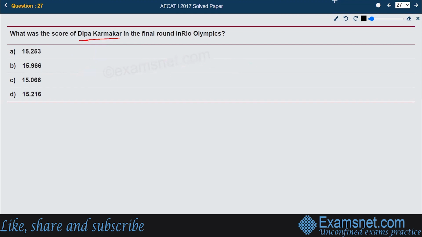What was the score of Deepa Karmakar in the final round in the Rio Olympics? The right answer is option C, 15.066. This was her score, and she could get a silver medal out of that. The maximum score was 15.966. The one who received the gold medal got the score of 15.966. So the right answer is option C.